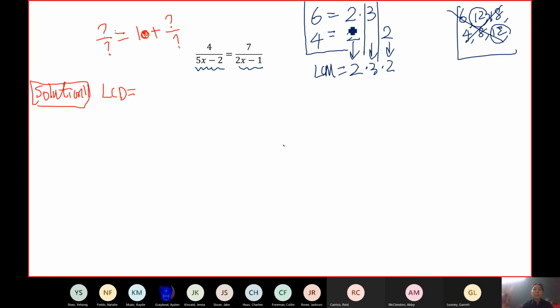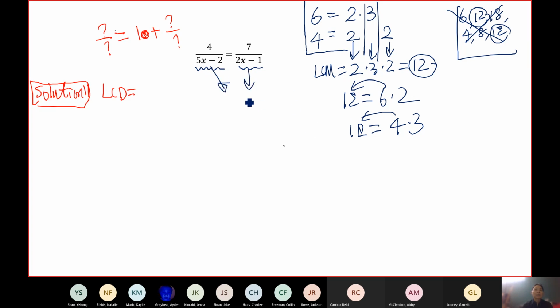And so when we say 12 is the least common denominator, why? Because 12 equals 6 times 2, and because 12 equals 4 times 3. 6 goes in there, 4 goes in there. So the same idea: how do you find something such that both of them will go into it? Both of them will go into what? Go into something. Say it again.